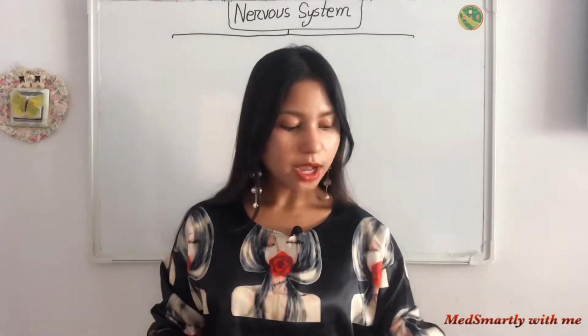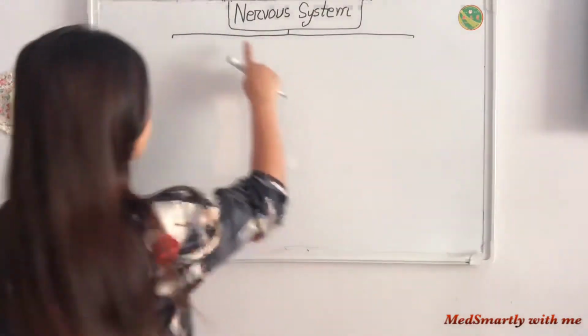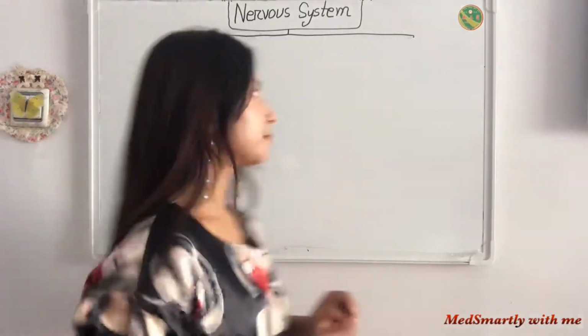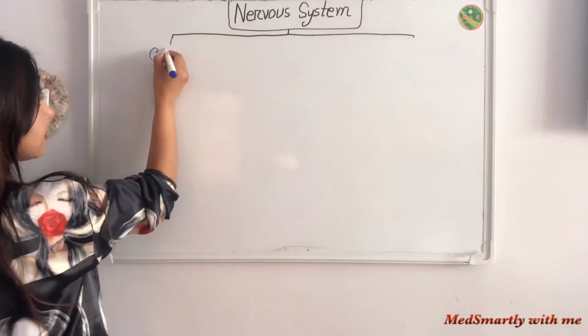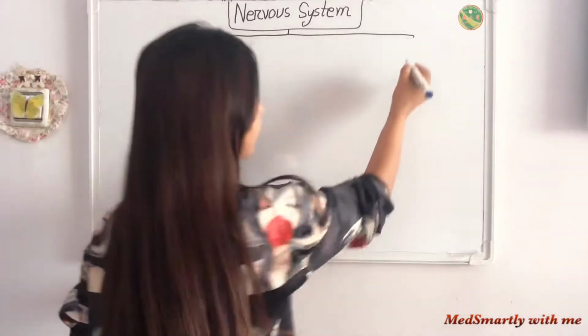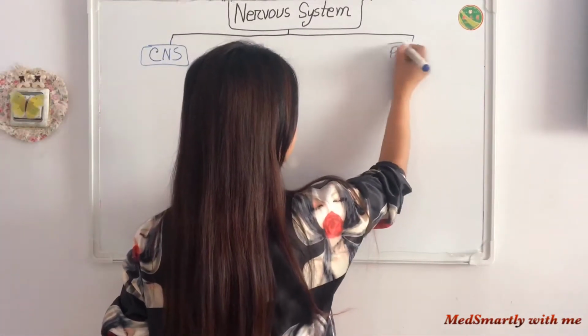So we know our nervous system is made up of neurons. We can mainly divide our nervous system into two parts. One is the central nervous system or CNS, then the peripheral nervous system or PNS.